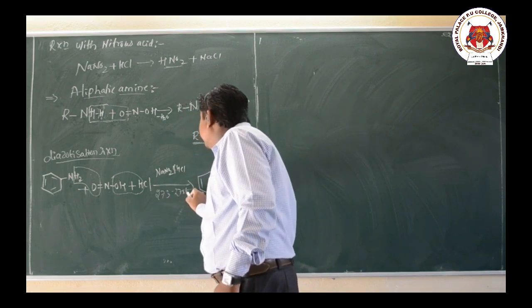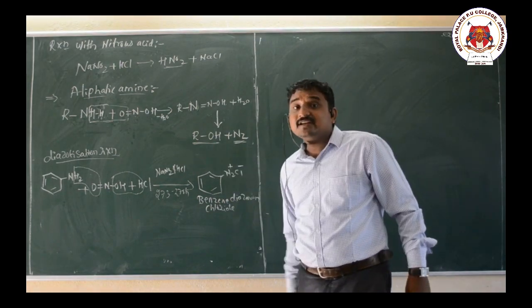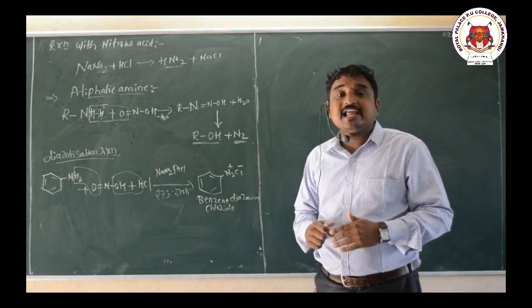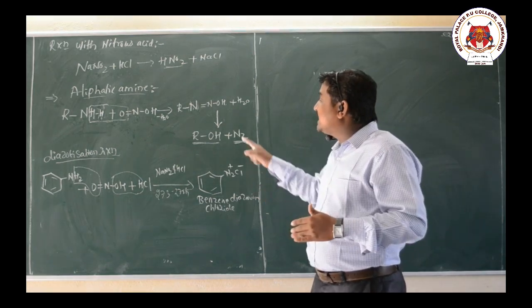So we get benzene diazonium salts. In the case of aliphatic amine, when it reacts with nitrous acid, that gives alcohol.